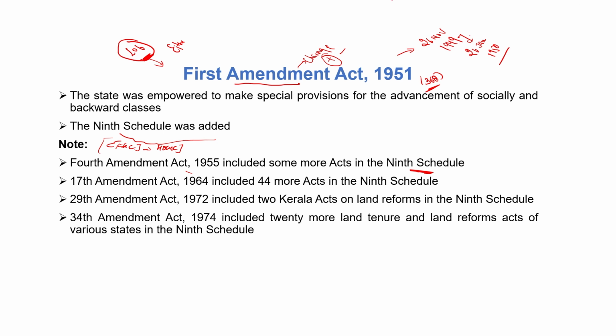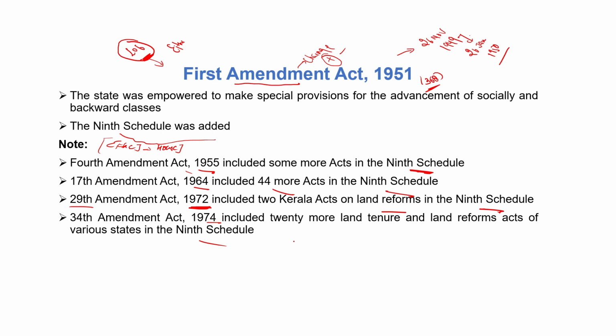When was the Fourth Amendment Act passed? The Fourth Amendment Act was passed in 1955 and included some more acts in the Ninth Schedule. The Seventh Amendment Act was passed in 1964 and included 44 more acts in the Ninth Schedule. The 29th Amendment Act was passed in 1971 and included 2 Kerala acts on land reform in the Ninth Schedule. And the 34th Amendment Act in 1974 included 20 more land tenure and land reform acts of various states in the Ninth Schedule.